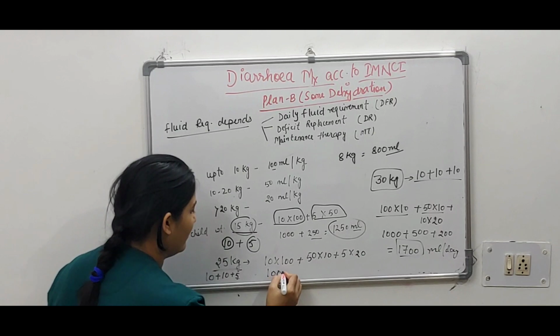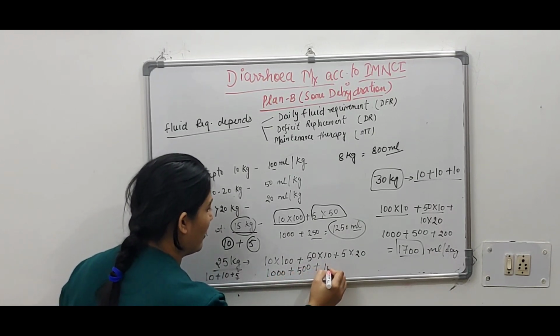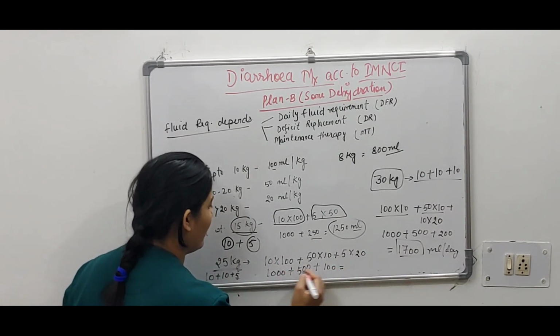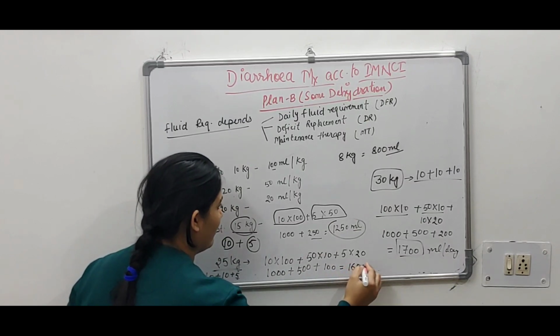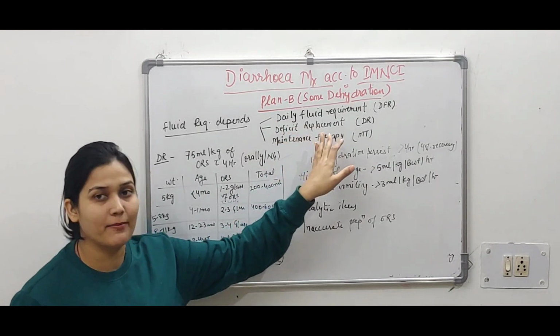It will be 1000 plus 500 plus 100. It will be 1600.